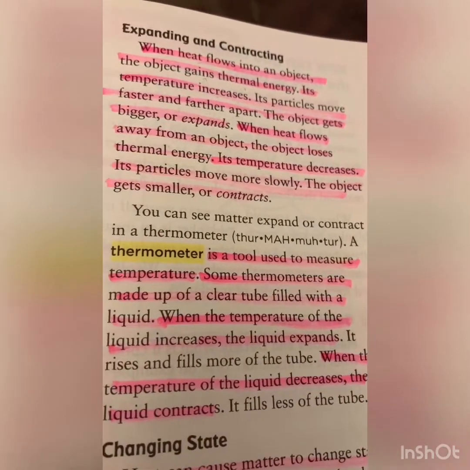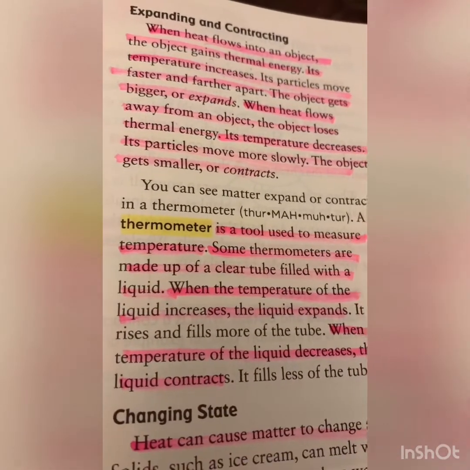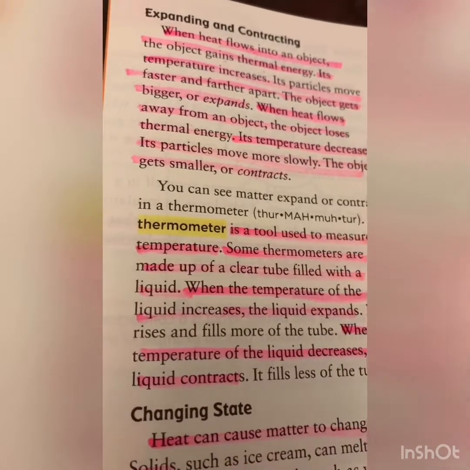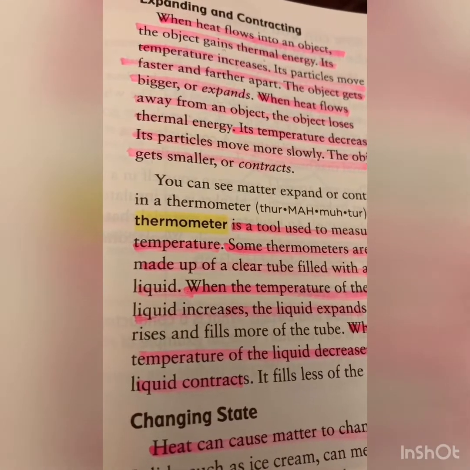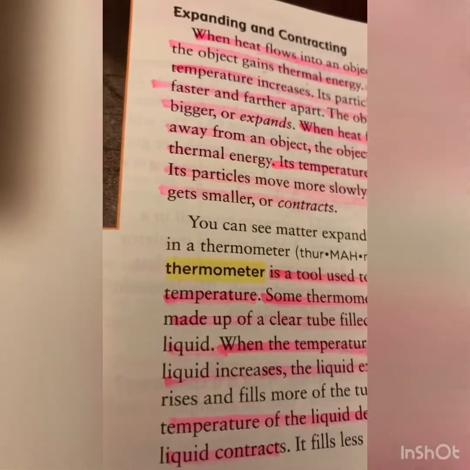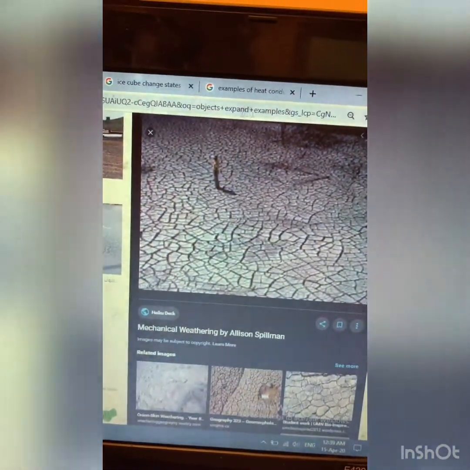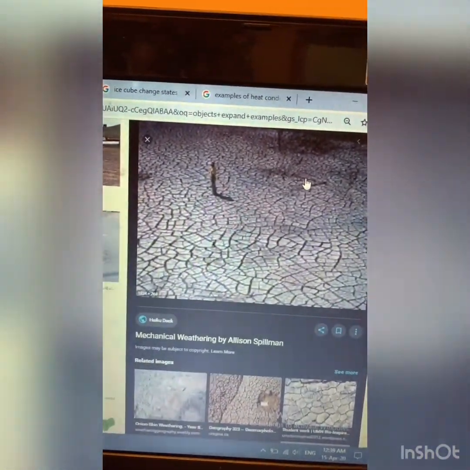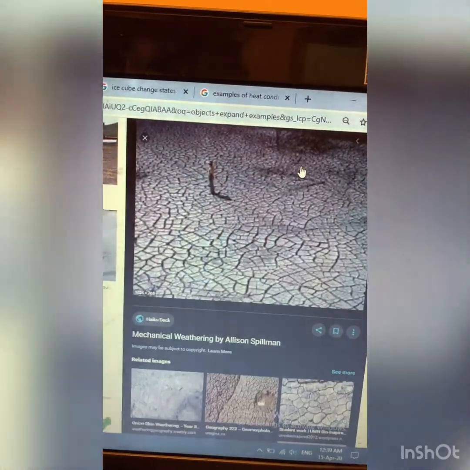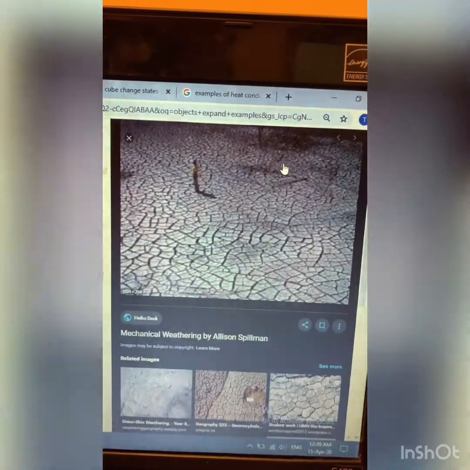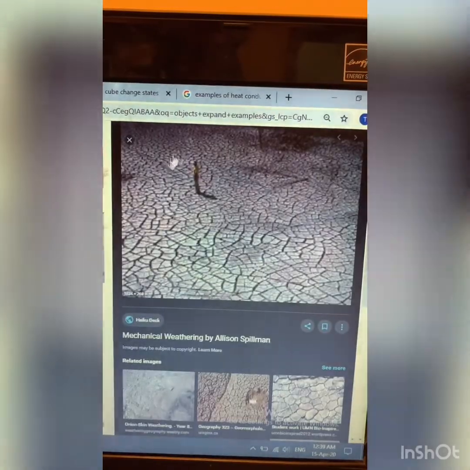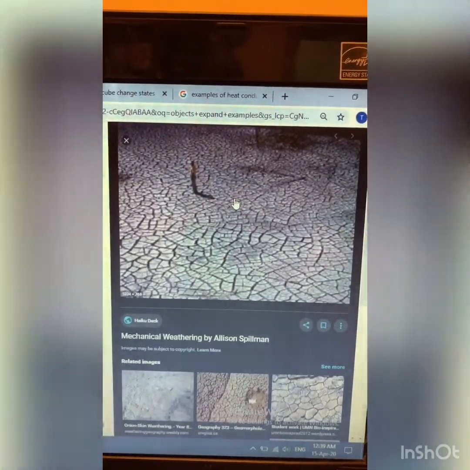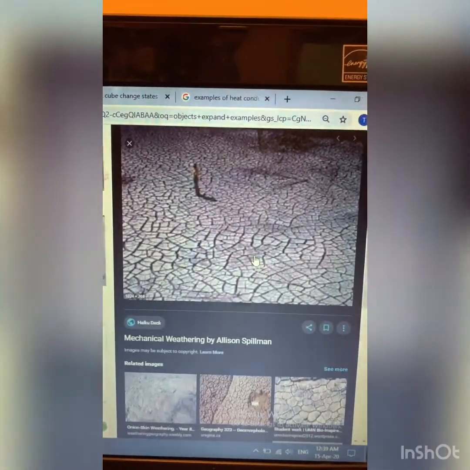So this is a new idea. Whenever something gets more heat and starts to get more thermal energy, the object itself is going to expand or get bigger in size. Take a look here on a dry place. This is dry land. Of course, you know that dry land is dried because of the heat of the sun. Because this land is very hot, the land will get dry and the land will get very hot.